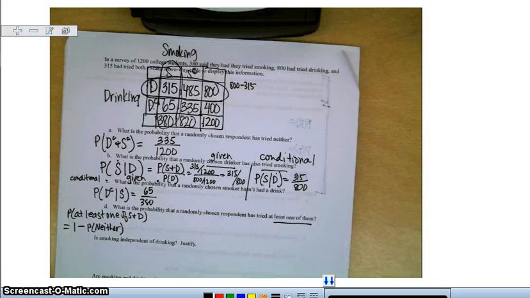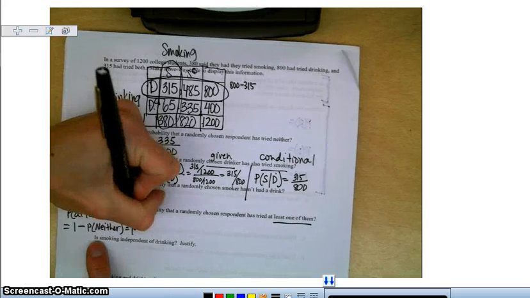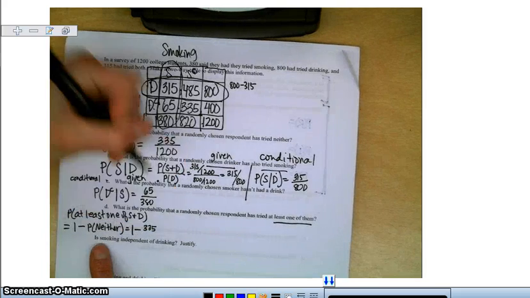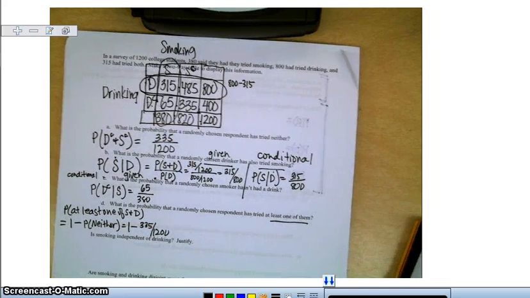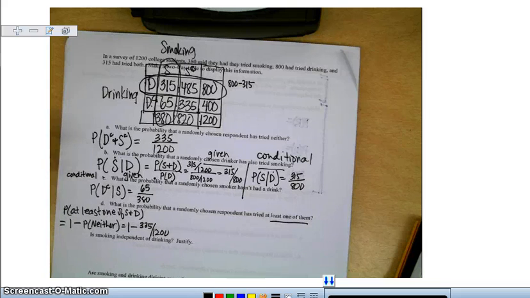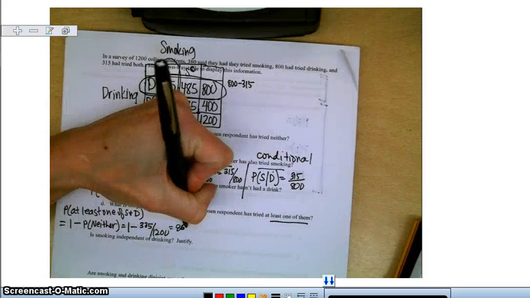I already figured out the neither part up at the top. So I could take 1 minus 335 over 1200, and that would give us 865 out of 1200.